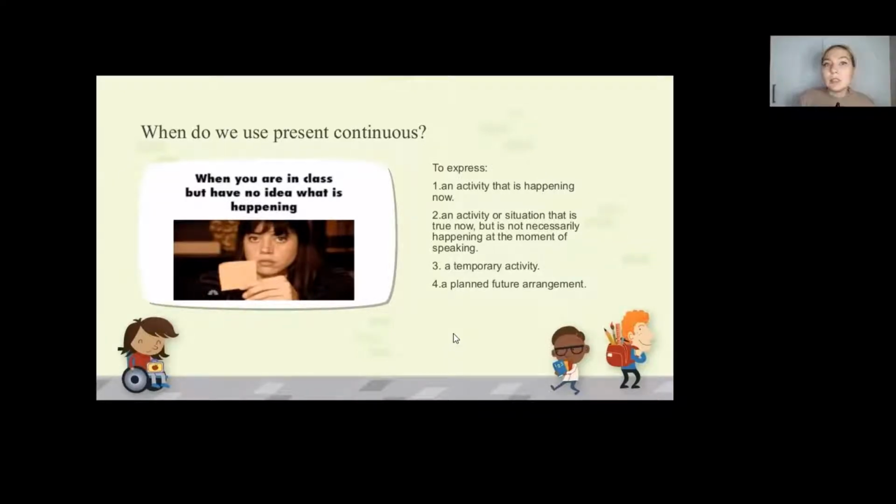So present continuous tense is a tense that can be used when you're talking about something that is happening in this particular moment. Yeah, so something that you want to describe that is happening right now. It can be a situation that is true for now, or it can also mean that it's not necessarily happening at the moment of speaking. Yeah, but this is a temporary activity. And you can also apply present continuous tense in case of planned future arrangement.